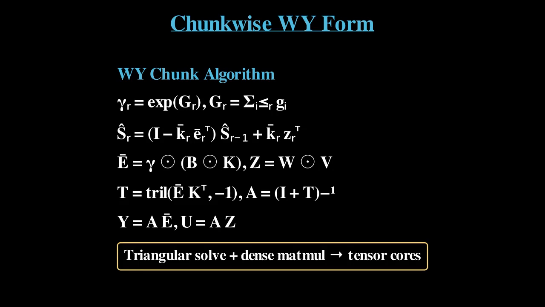Stack rows into matrices: bar E equals gamma element-wise times (B element-wise K), and Z equals W element-wise V. Build the strictly lower triangular matrix T equals tril of bar E times K transpose with a -1 diagonal offset. Then A equals (I plus T) inverse, computed by a small forward substitution. The WY auxiliaries are Y equals A times bar E and U equals A times Z. The end-of-chunk state and output match KDA's chunk equations exactly. Triangular solve plus dense matmul, tensor cores.